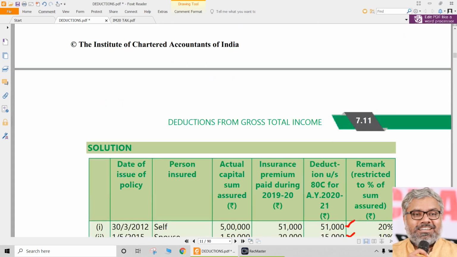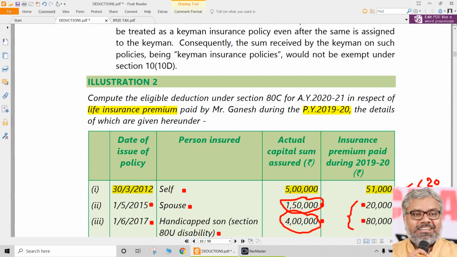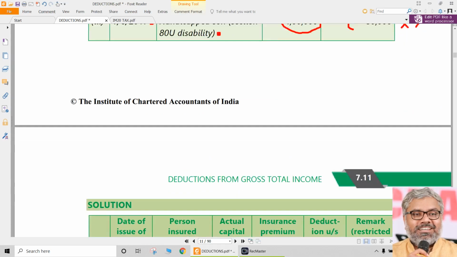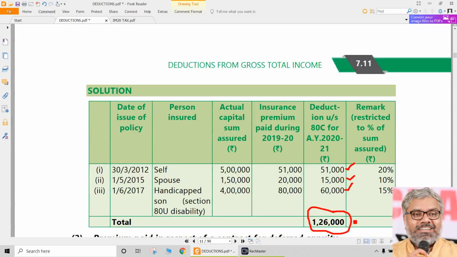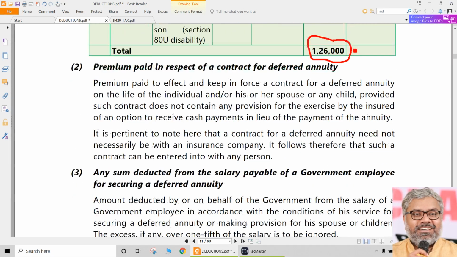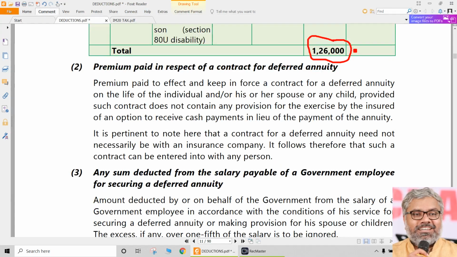That is the answer. Each of them can be a separate MCQ. So that is why these restrictions you have to remember well. But in a much bigger question, a small point is given as insurance premium paid, just directly give some exemption under section 80C. That's all. That is section 80C.